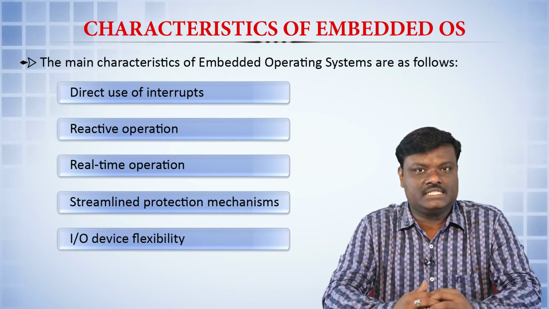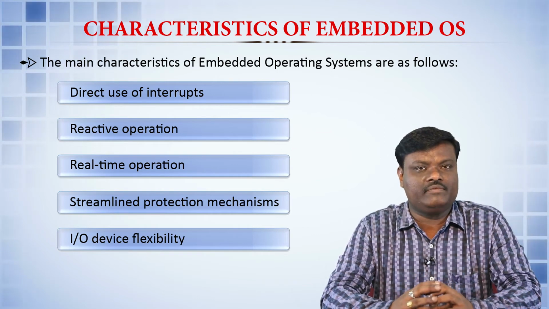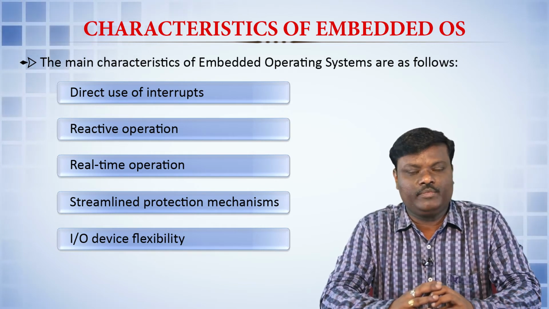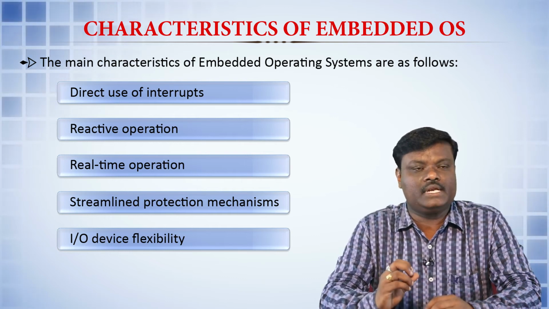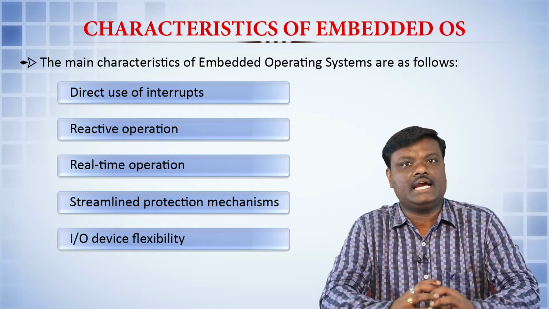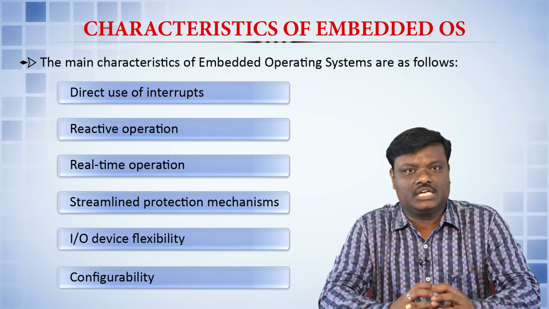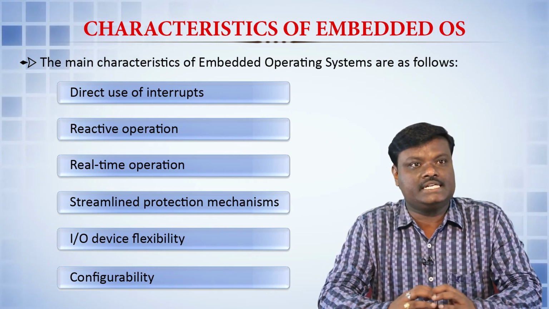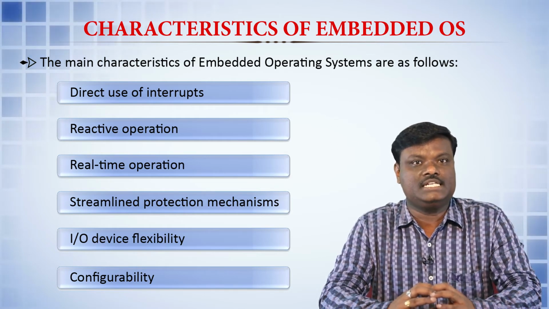IO device flexibility is there, and not many input output devices. Whenever we talk about embedded systems, very little IO interface is required because we do not connect monitors and other kinds of things. There may be a simple and very little bit of IO interface possible for the embedded systems. And coming to the configurability, there are various configurations that we can see depending upon the embedded system, the functionality, and the task that it has to handle. The embedded system is configured in such a way.